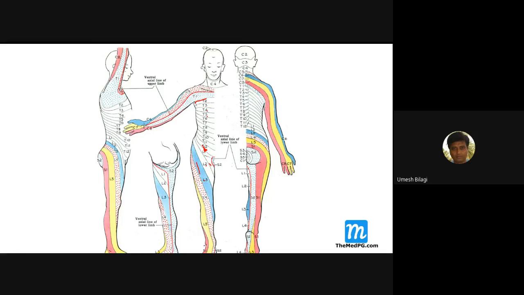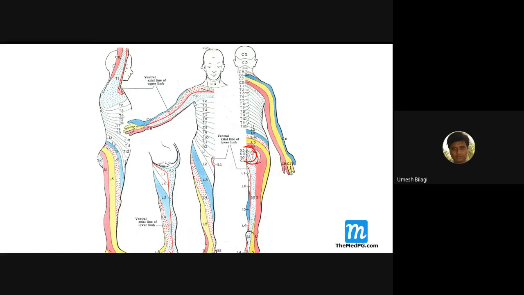It rotates, and S1 comes here. Posteriorly, T12 is, I think, above the iliac bone, then L2, L3, L4, L5, S1. The sacral segments are in the buttock and perineum, S1, S2, S3, S4.